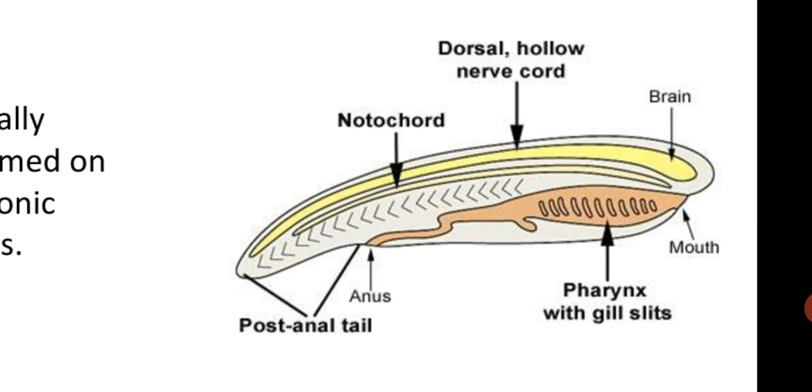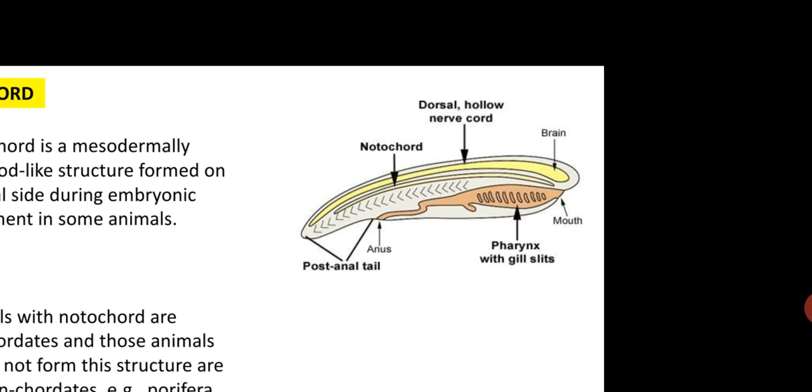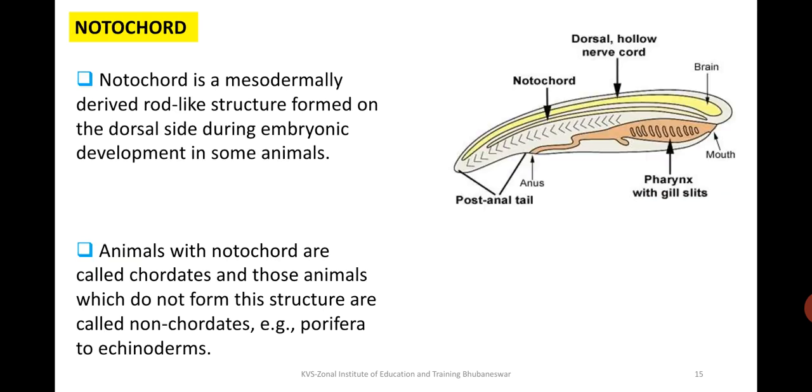This notochord is a structure which is a peculiarity of all chordate organisms. If it is present, it's a chordate. If it is not present, it is a non-chordate. So animals with notochord are called chordates, and those animals which do not form this structure are called non-chordates.